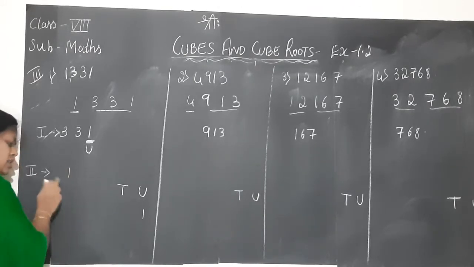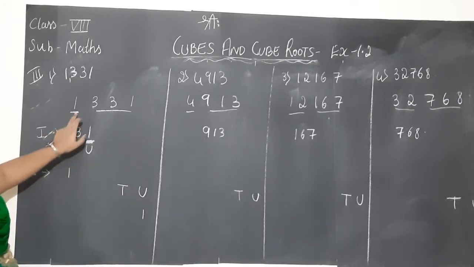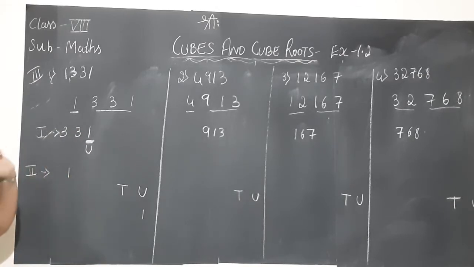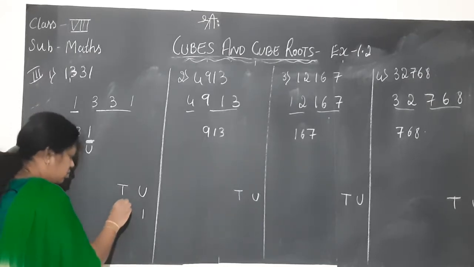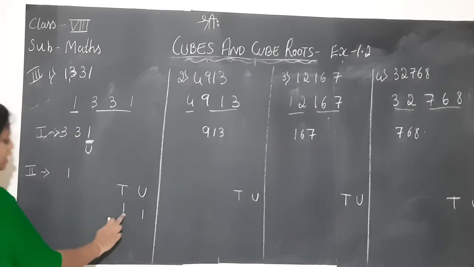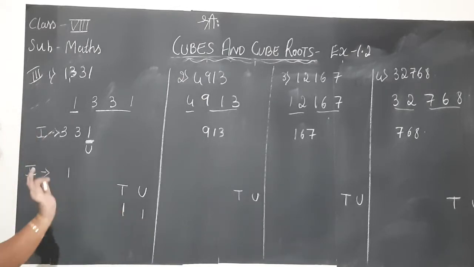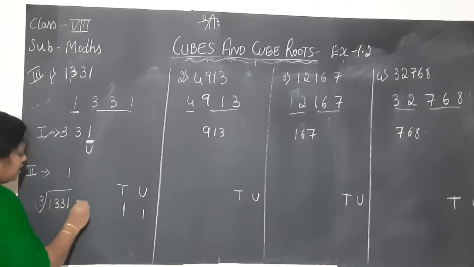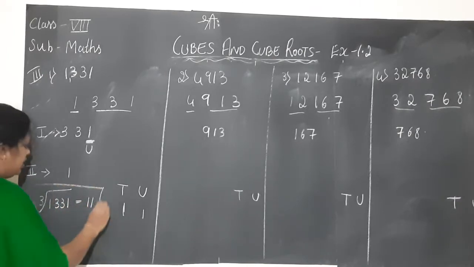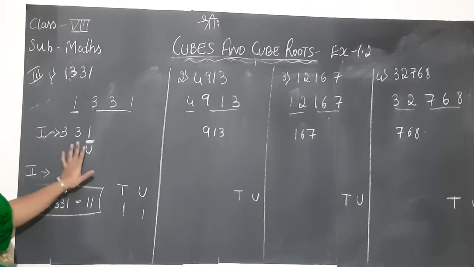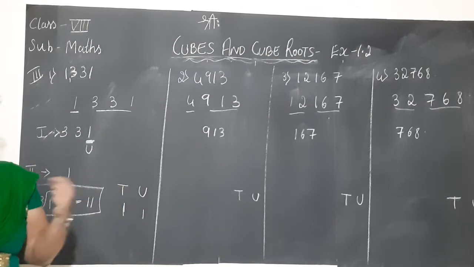The next step, children: whatever number we get in the second grouping, we find out between the cubes of which 2 numbers it lies. But here there is no need of doing anything like that. Since it is 1, simply in the tens place also we will write 1 itself. So totally how much did we get? 1 and 1, don't add, it is 11. So the cube root of 1331 is 11. You will find out the answer easily, but such problems are few.